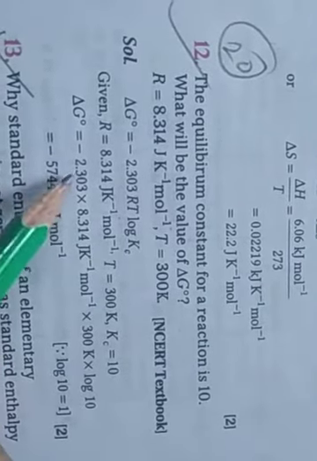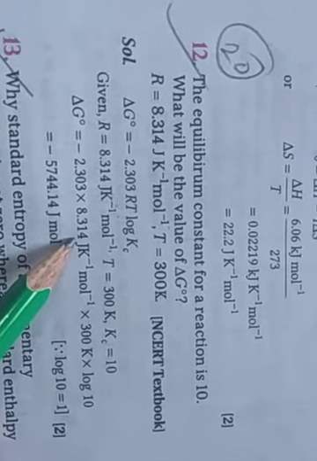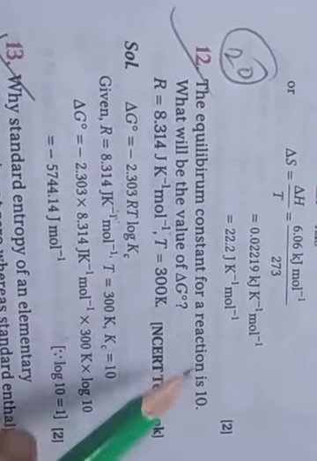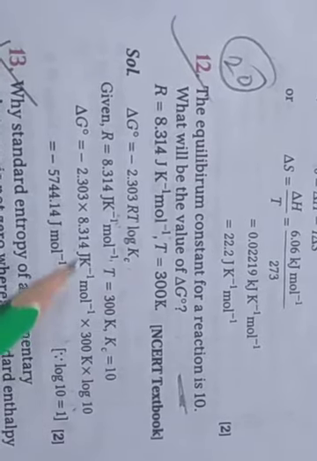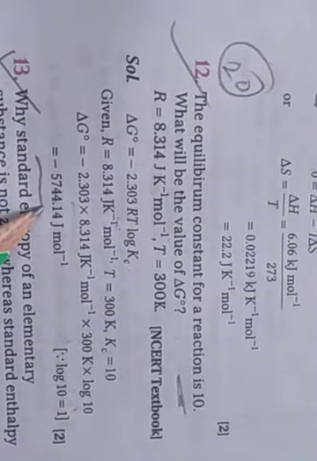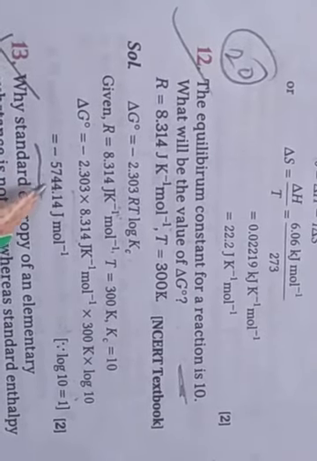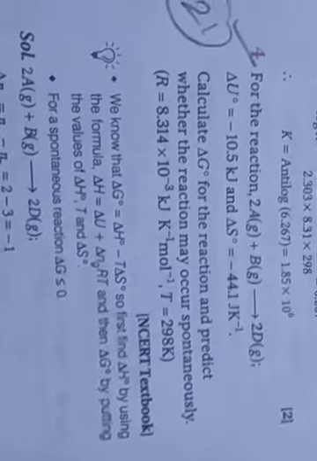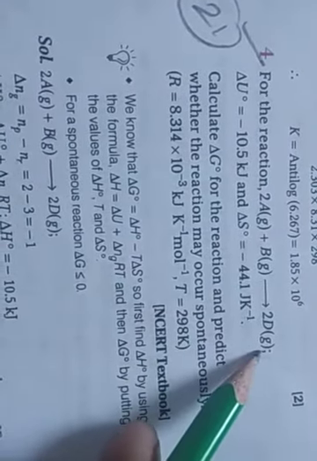Minus 2.303, R gas constant value 8.314, T temperature 300 Kelvin, and log Kc where the equilibrium constant is 10, and log 10 is equal to 1. Multiplying, this gives the energy. Delta G naught is equal to minus 5744.14 joule per mole.